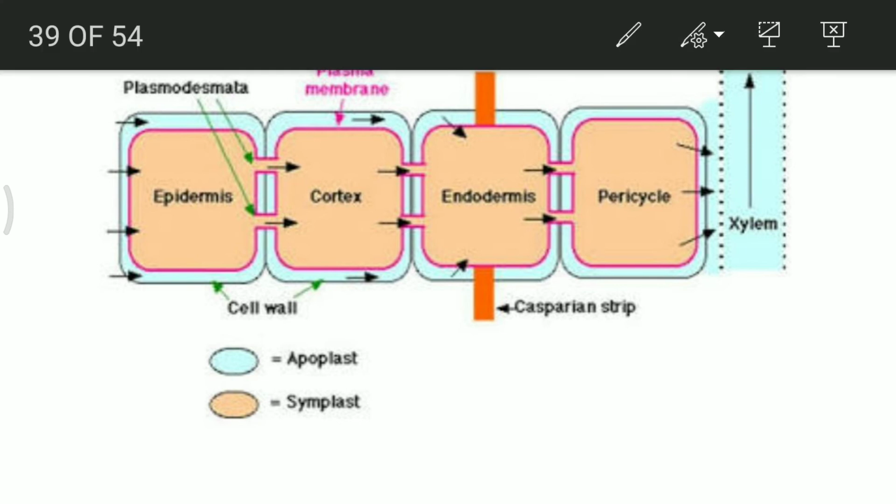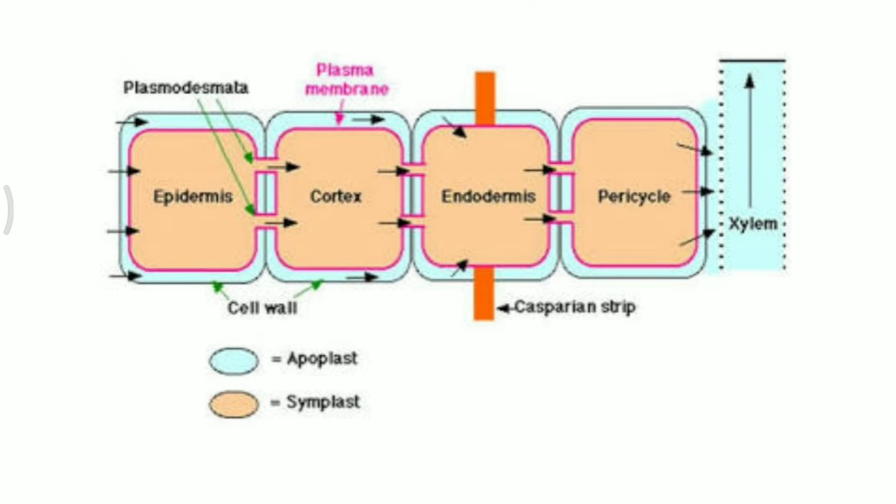Now this entire arrangement is very important, you should learn it. It is epidermis, cortex, endodermis, pericycle, and xylem. Once it reaches xylem, then the upward movement is taking place very easily.